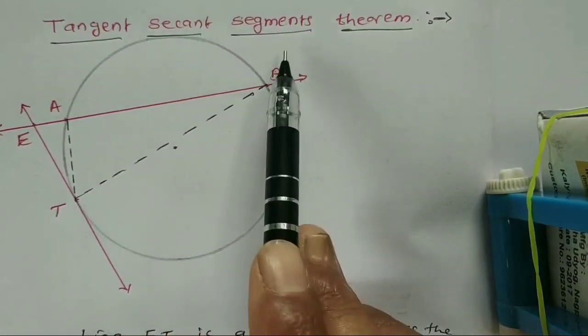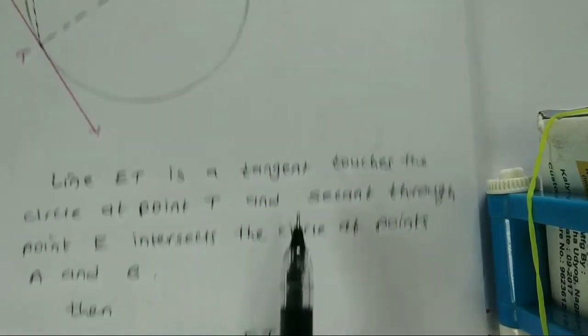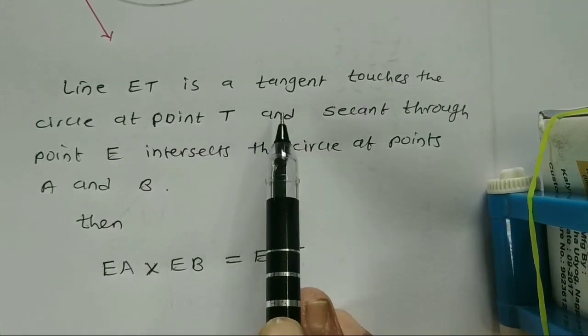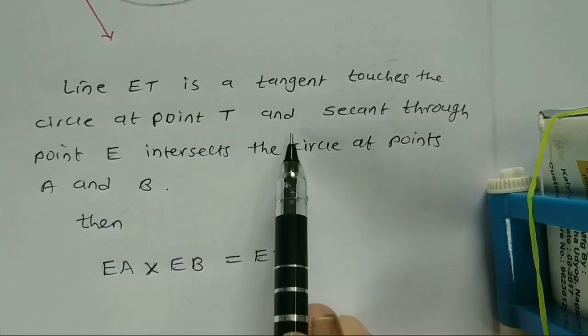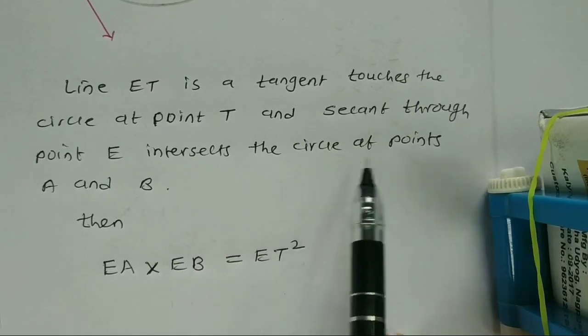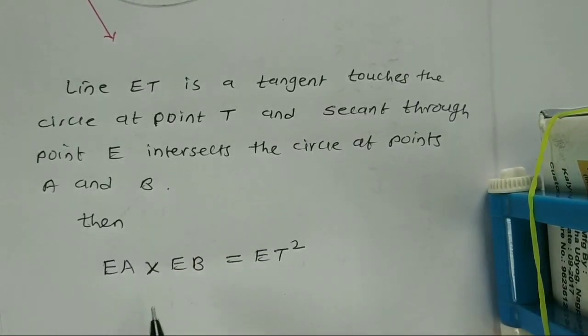Tangent secant segments theorem. Line ET is a tangent touching the circle at point T, and a secant through point E intersects the circle at points A and B. Then EA into EB equals ET square.